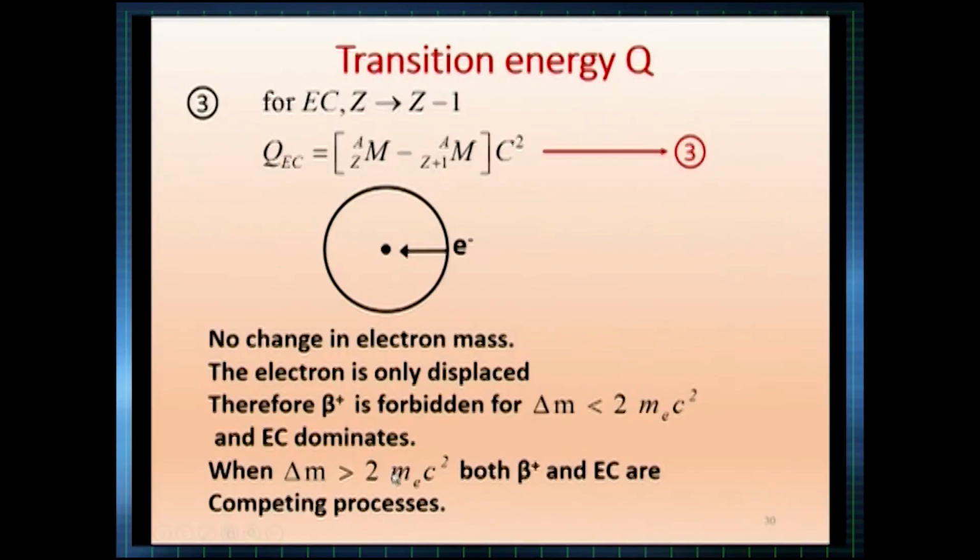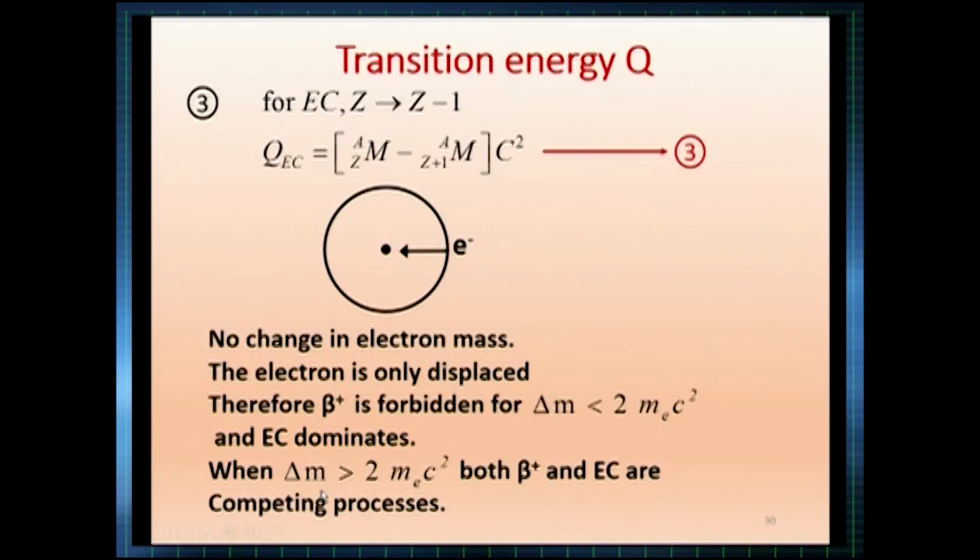When delta m is greater than 2 mec squared, when the energy is greater, what is possible? Both are possible. It can emit one beta plus, thereby reducing one proton charge, or pull one electron and reduce the proton charge. Therefore, both beta plus and electron capture are possible, and they will be competing with each other.